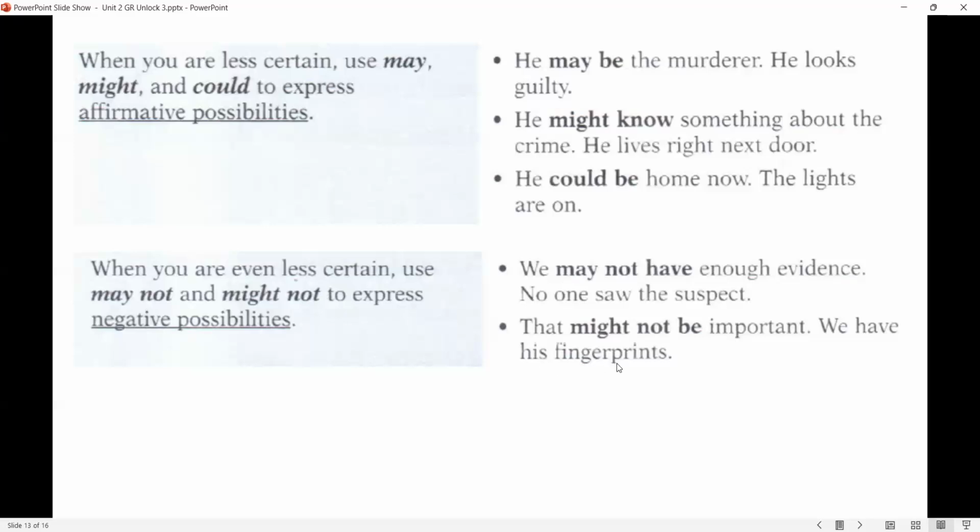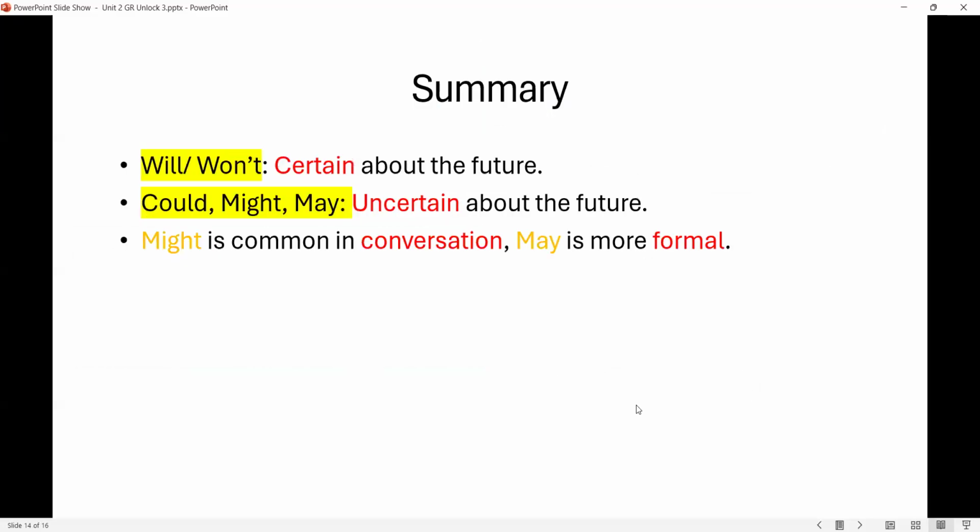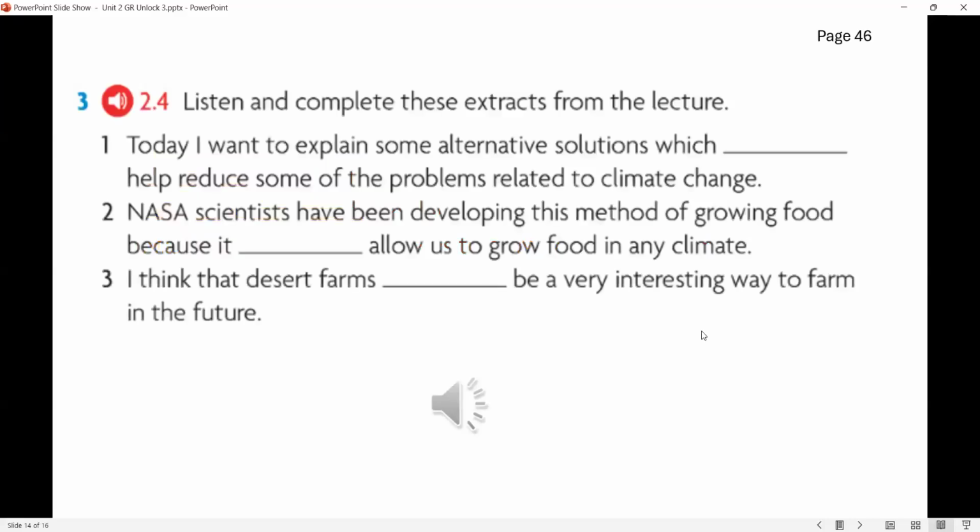We have his fingerprints. And in summary, we can say we use will or won't to show that we are certain about the future. We use could, might, and may to show that we are uncertain about the future. But as we said before, might is more conversational and may is more formal.